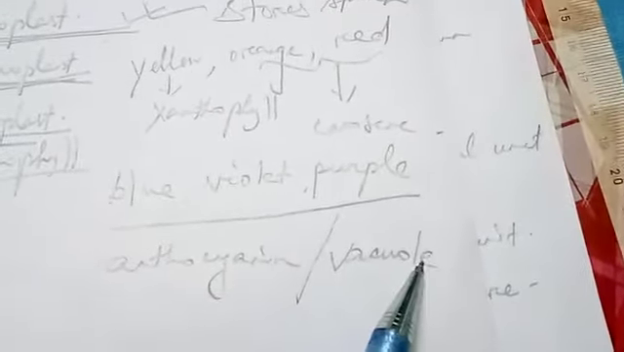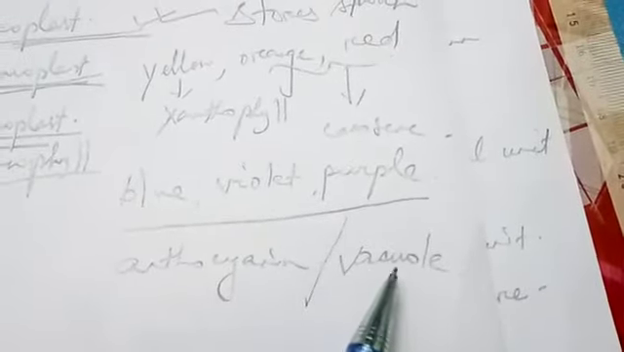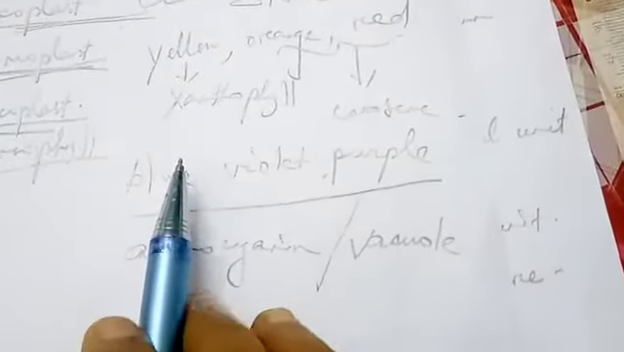There is another one, children. You see here anthocyanin. This is also a coloring pigment, but this is not present in the plastid. Instead, it is present, dissolved in the vacuole in the cell sap. The vacuole contains cell sap. This anthocyanin, which has the color pigments blue, violet and purple, is dissolved in the vacuole.